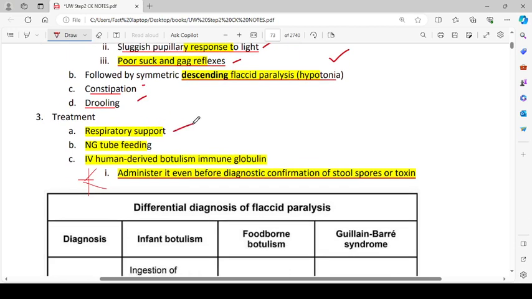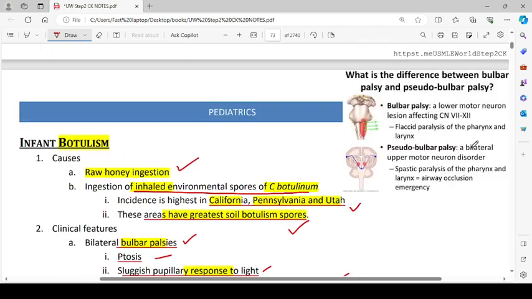Treatment is respiratory support, NG tube feeding, and IV human-derived botulism immunoglobulin. Administer it even before diagnostic confirmation of stool spore or toxin. Give IV human-derived botulism immunoglobulin if you are suspecting it on clinical grounds.